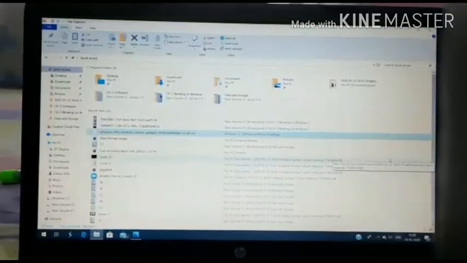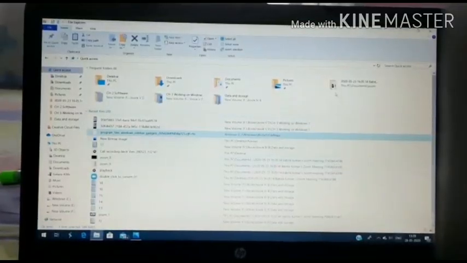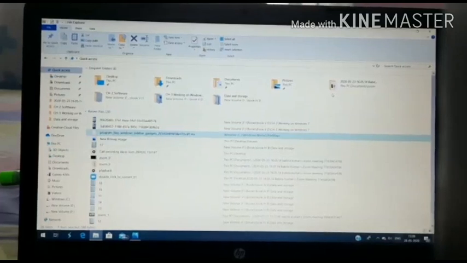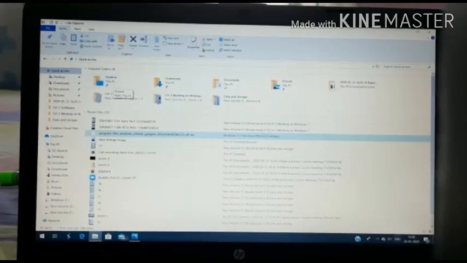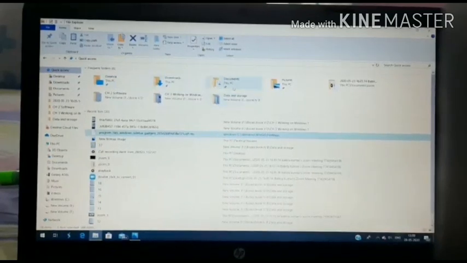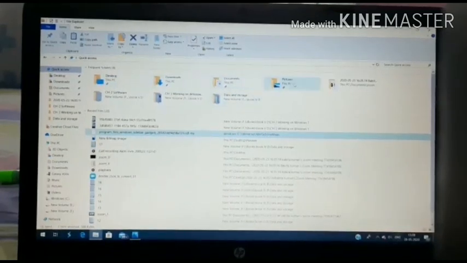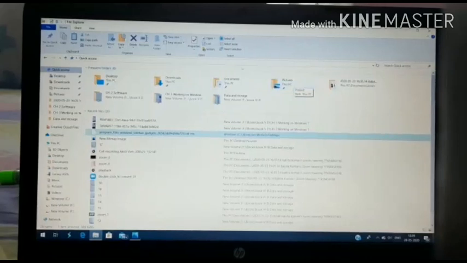Okay, I will show you how to pin a program or how to unpin a program. You can see over here this pen-like picture, that is used for pinned programs. You can see desktop is pinned here, downloads is pinned here, documents is pinned here, pictures is pinned here. So these four folders are pinned here.